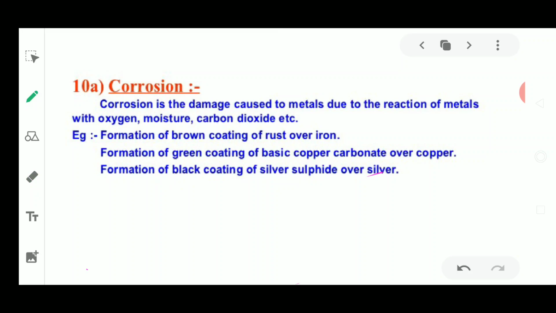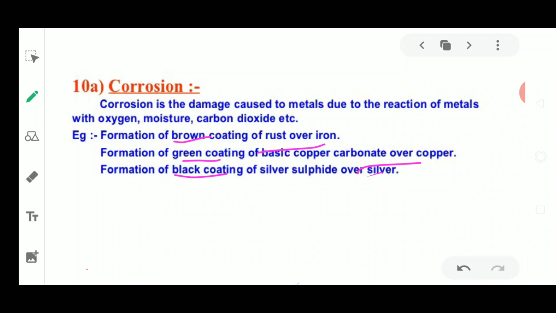Silver sulfide is formed, and that is black in color, and that is why you see that articles made from silver are being tarnished. So tarnishing, the green color, or the rust formation, all these occur because of corrosion, and these are the different types of corrosion. In iron, it is known as rusting, which is the special name given for iron. In the case of copper, it is green color. So remember the colors, and remember the compounds.